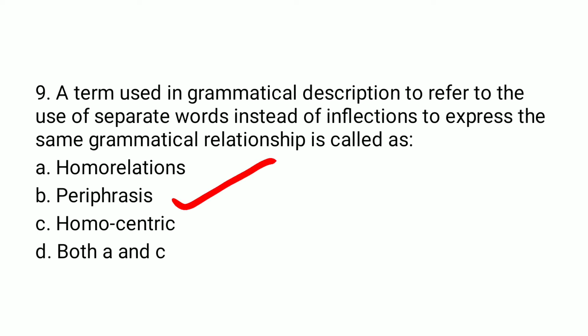For example, we have English adjectives, in which the comparison of adjectives involves both inflection and periphrasis. In inflection we have, for example, the adjective happy, and the inflected forms become happier and happiest in comparative degrees, while in periphrasis the periphrastic forms are more happy and most happy. So here we are using separate words instead of inflections.